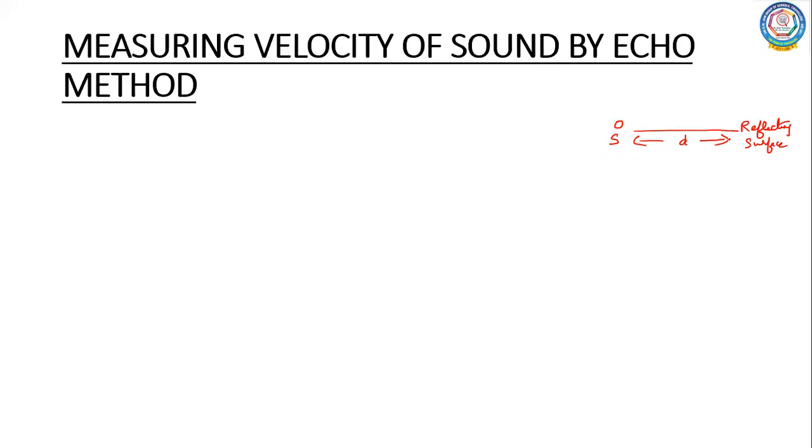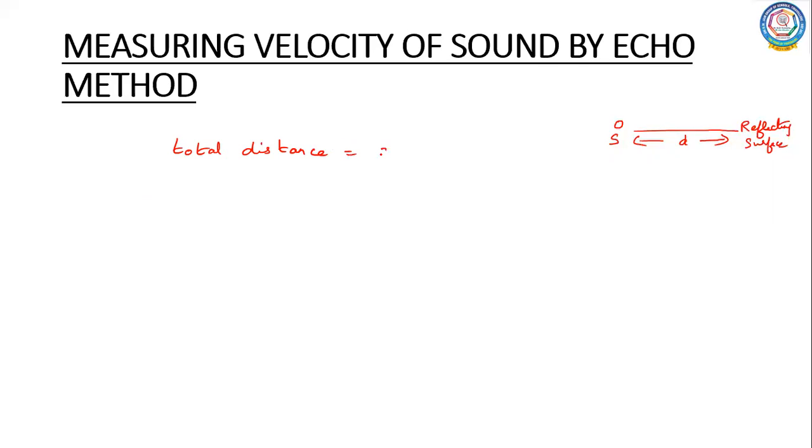So the time interval is noted as t. You can repeat this experiment 3 or 4 times and note down the average time taken for the number of pulses. So what is the distance? The total distance will be the total distance traveled by the sound pulse.